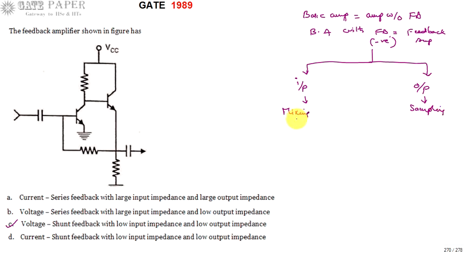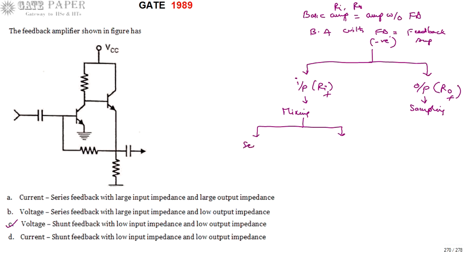Depending on the type of mixing and type of sampling, Ri and R0 change. Input is always related to Ri and output always related to R0. After mixing, that is after feedback, they are treated as RIF and R0F. The basic amplifier has input impedance Ri and output impedance R0; with feedback we have RIF and R0F.